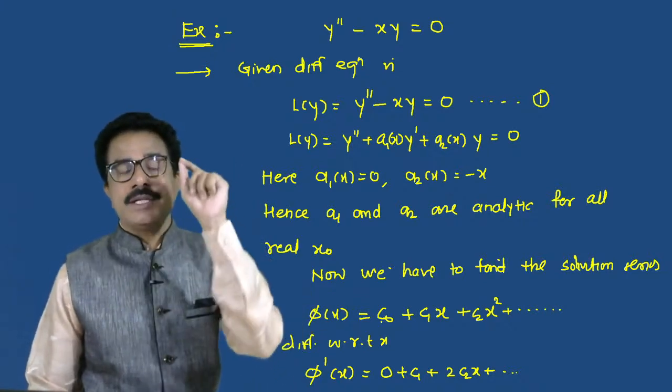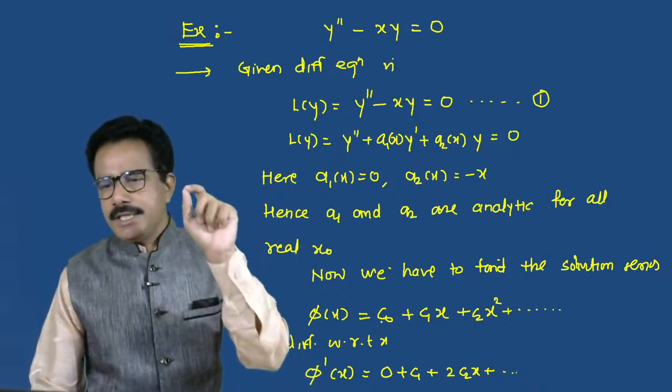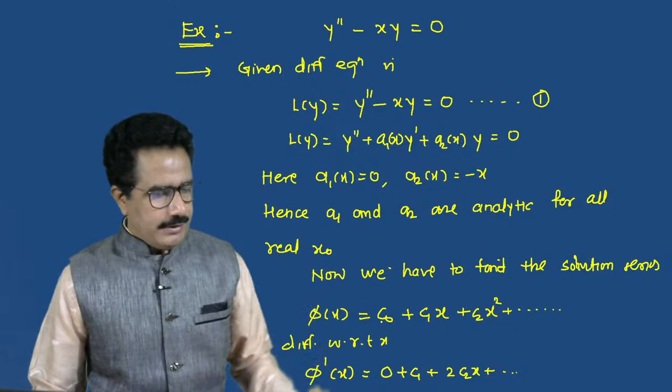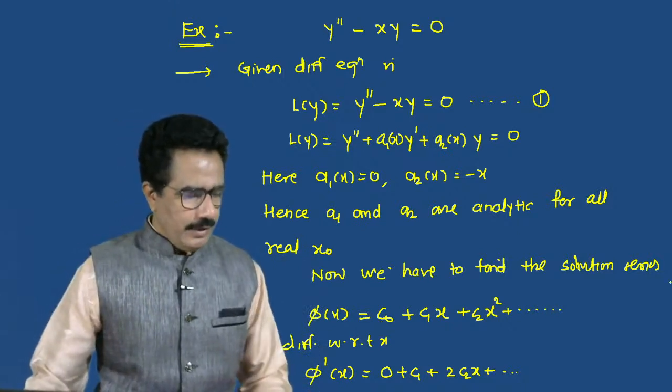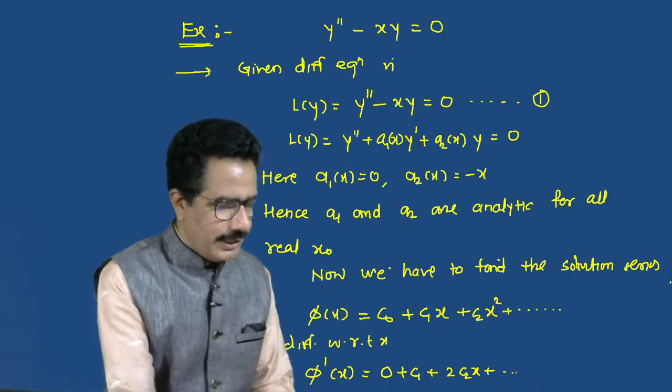In this case x naught is the initial point, and we have considered the value of x naught to be 0. See this. Okay, now we shall write, again we differentiate this,